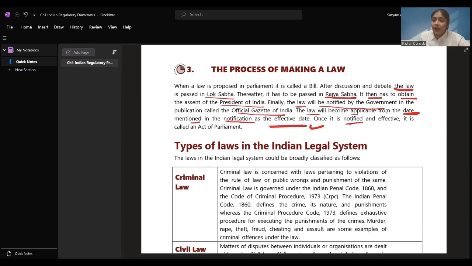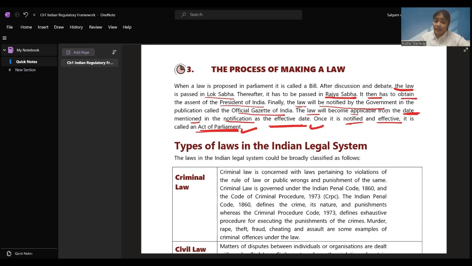Once it is notified and effective, it is called an act of parliament. When it gets notified and it becomes effective, it is called an act of parliament. I hope the lawmaking process is clear. They can ask you a question based on this, and this is a very simple thing, yet a very important question which they can ask you.